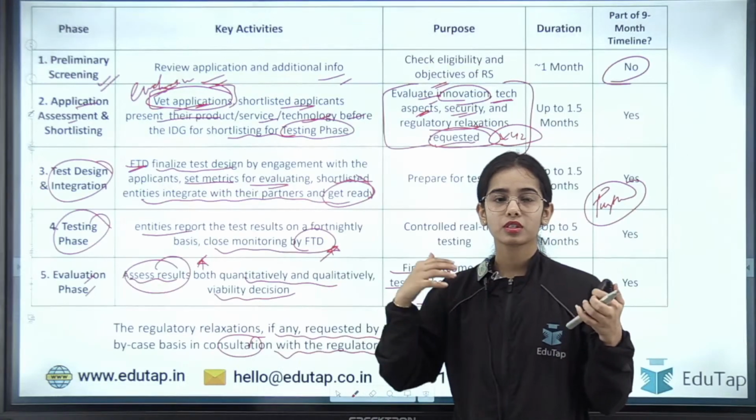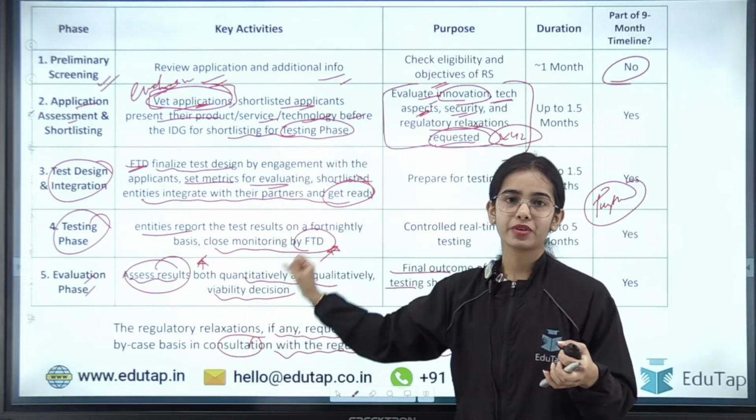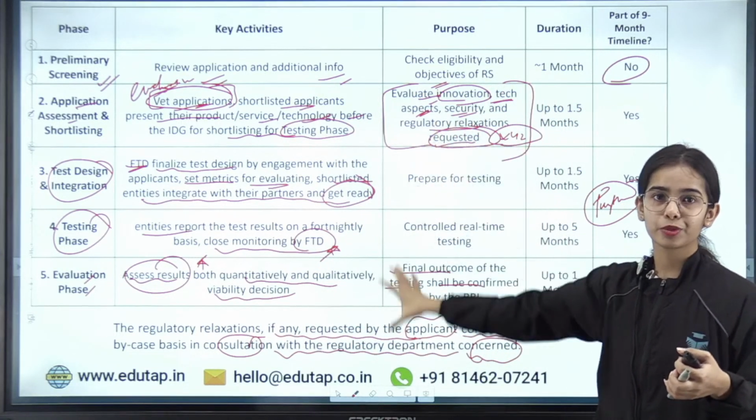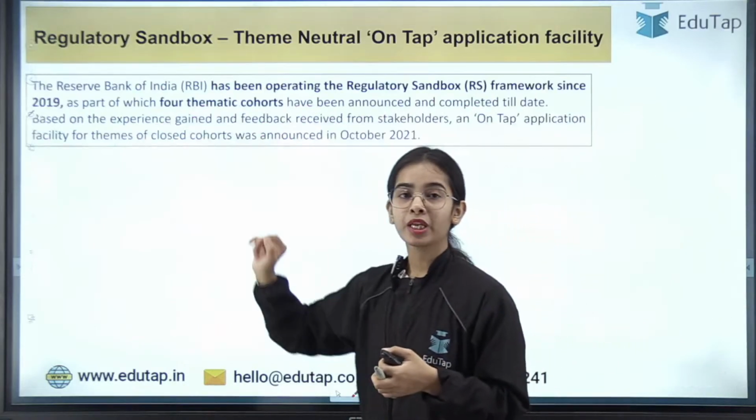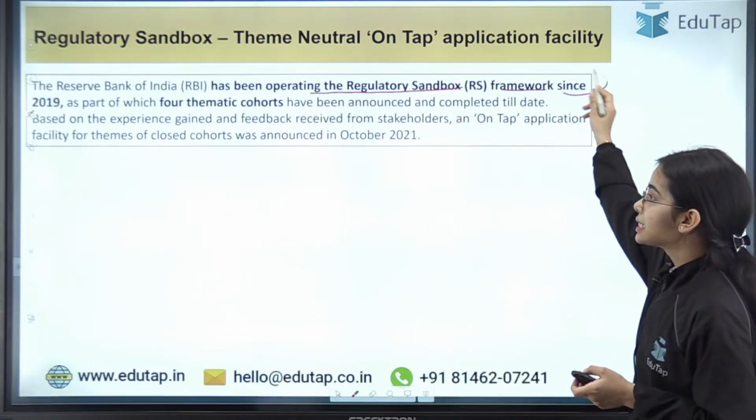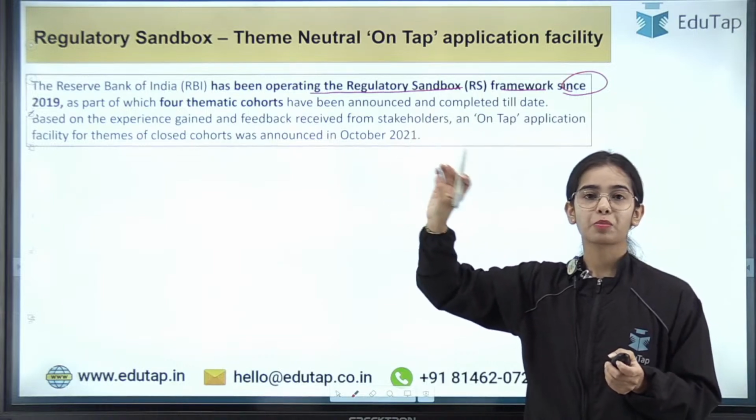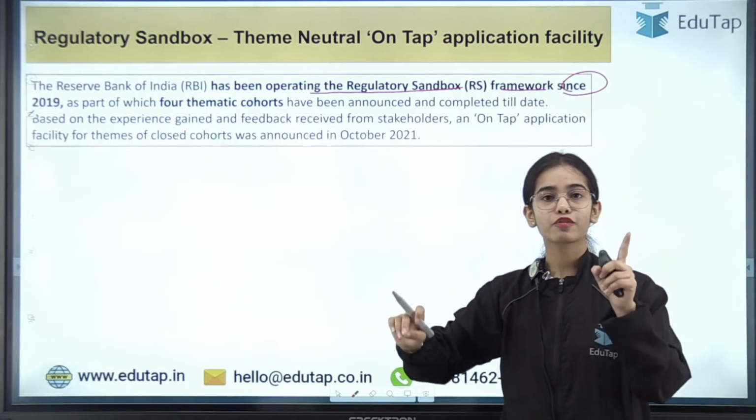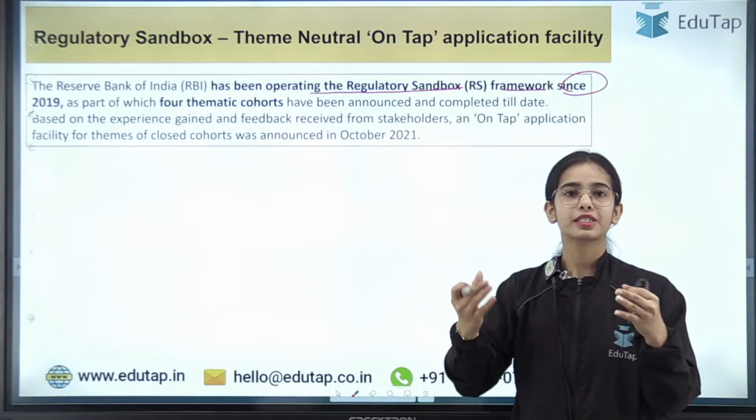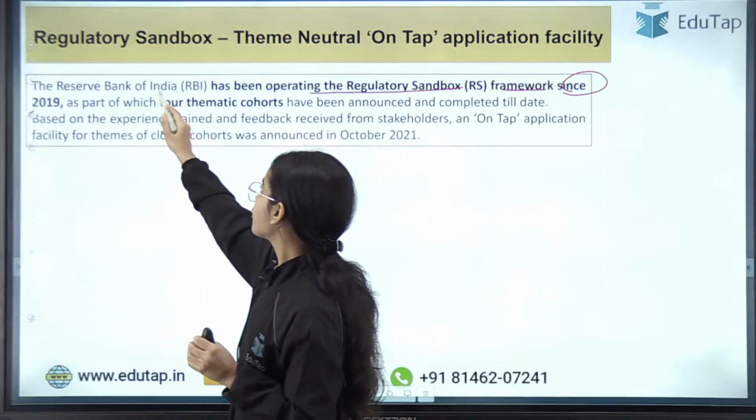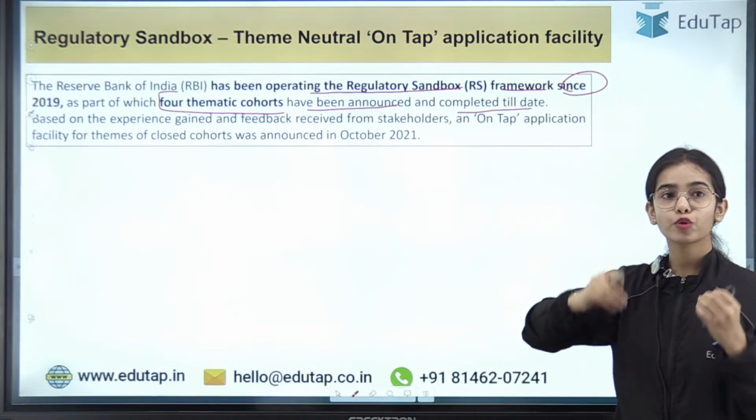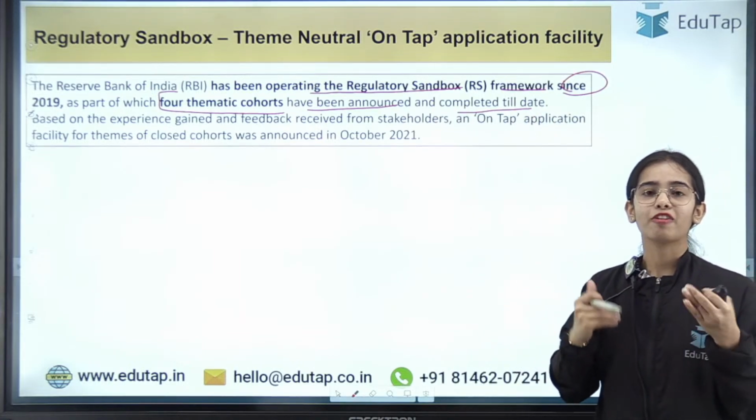So we have discussed the regulatory framework, the regulatory sandbox, the end-to-end process. The preliminary screening is not included in the 9 months, but the other process should complete within 9 months. Now, the Reserve Bank of India has been operating the regulatory sandbox framework since 2019. I have told you that this framework was introduced in 2019, and the first thematic cohort, retail payments, was also released in 2019. As part of it, 4 thematic cohorts have been announced and completed till date.